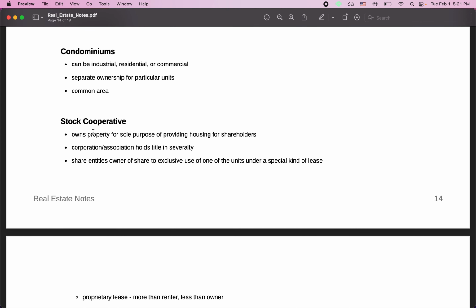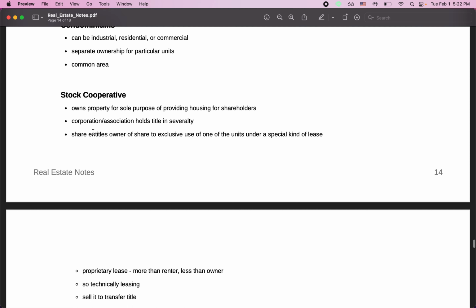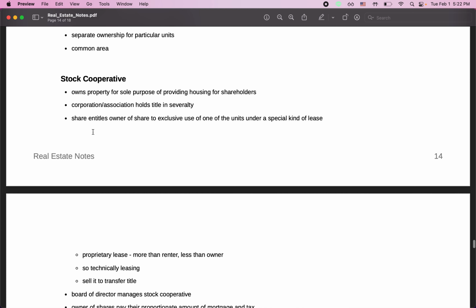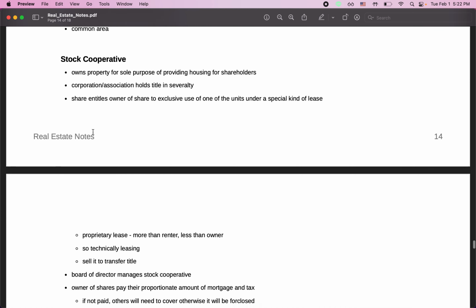There's a stock cooperative, which owns property for the sole purpose of providing housing for shareholders. The corporation or association holds the title in severalty, like what I was saying earlier, where the single entity that owns the property is a corporation or an association. And how this works is each share entitles the owner of the share to exclusive use of one of the units under a special kind of lease, like a proprietary lease.